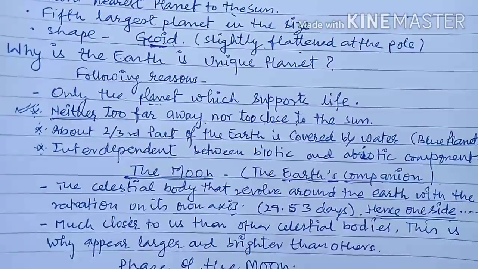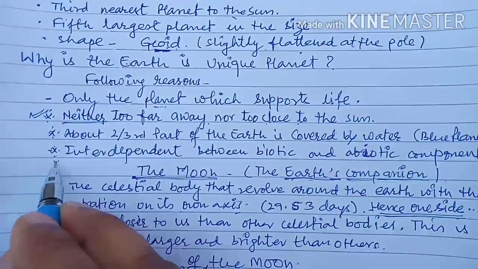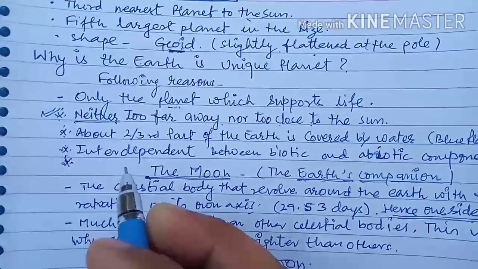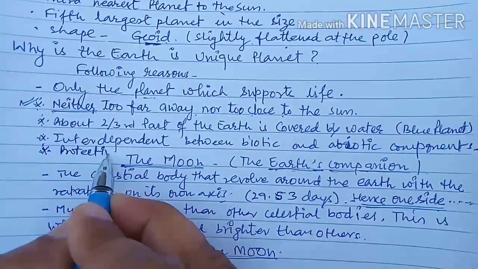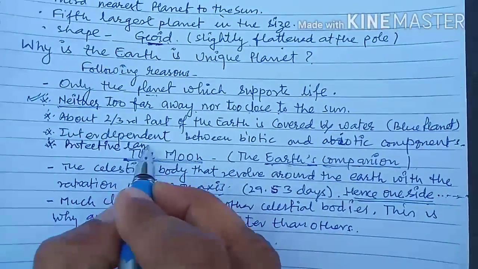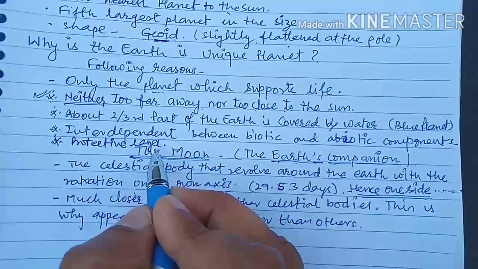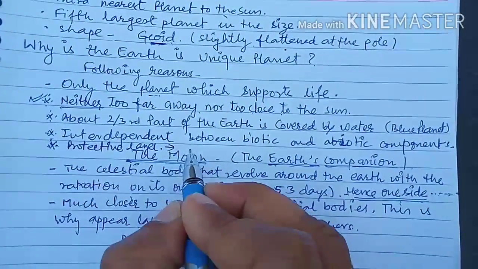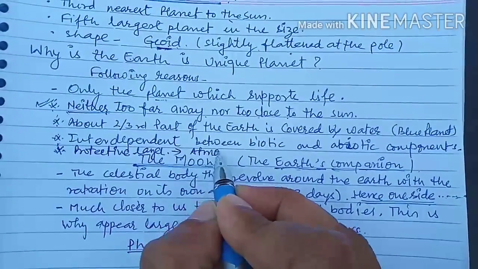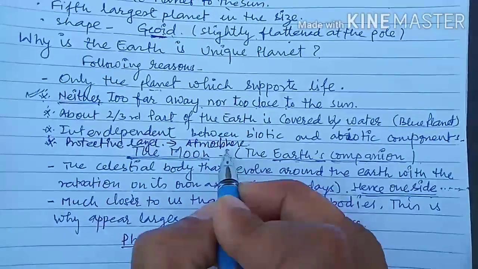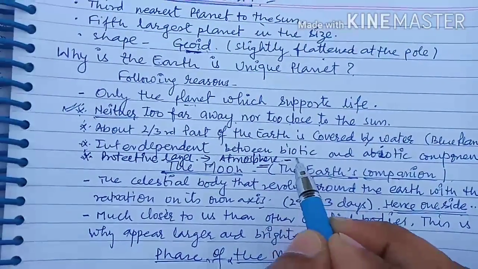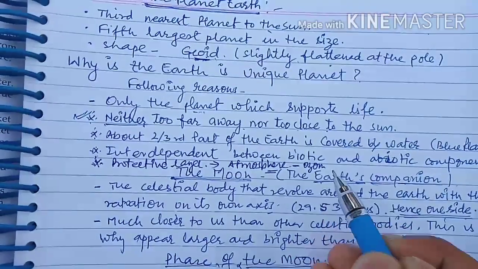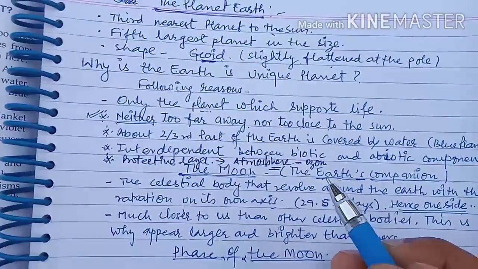Another very important point is that the Earth is also covered with a protective layer surrounding it, and that layer is called the atmosphere. The atmosphere contains the ozone layer in its outer area.